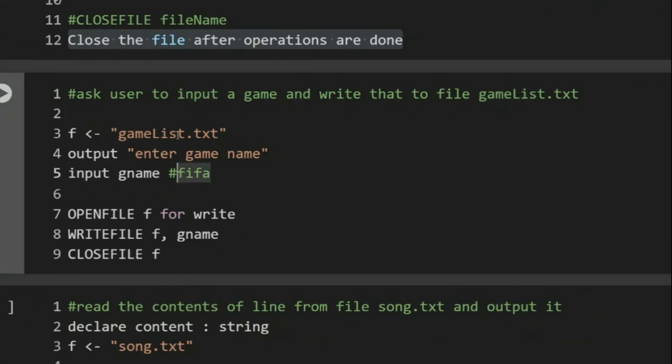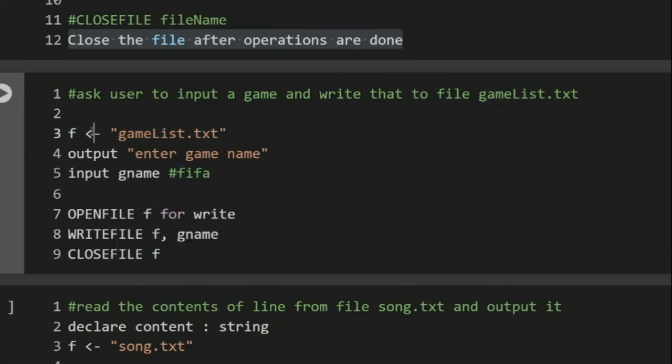Okay, like this I've done. So now, you can either repeat gamelist.txt over and over again, or you can just assign it to a variable, let's say f, and then you can just substitute it here. If you don't do this, you will have to write gamelist.txt again and again. We don't want to do that.